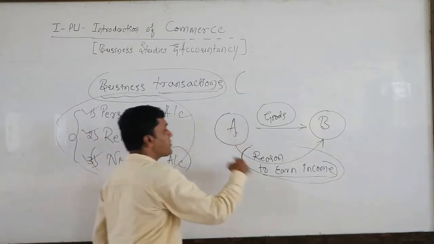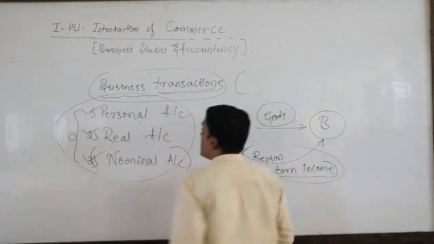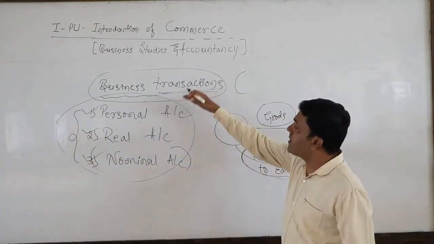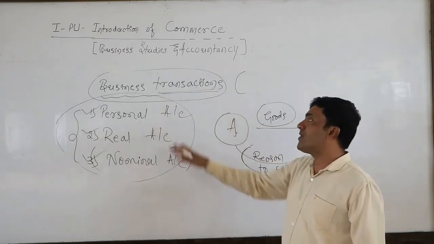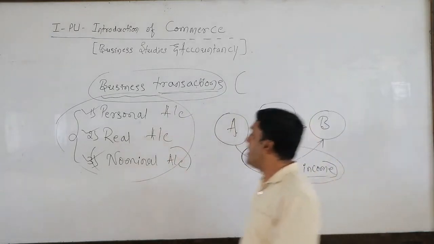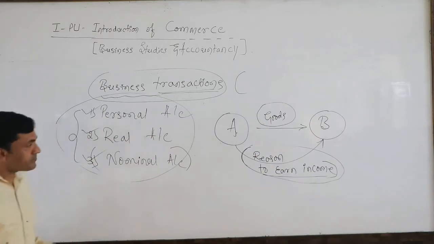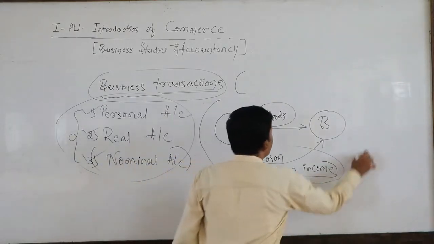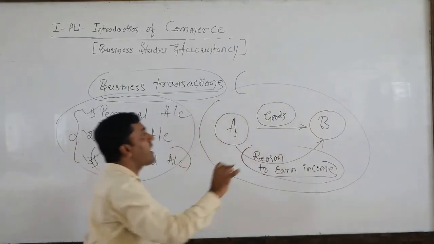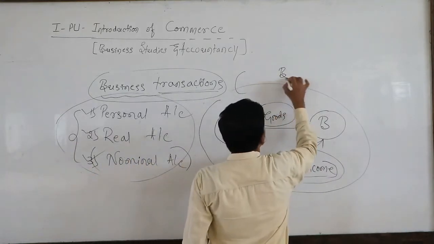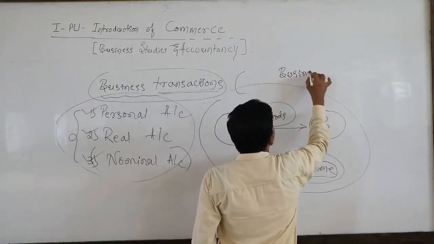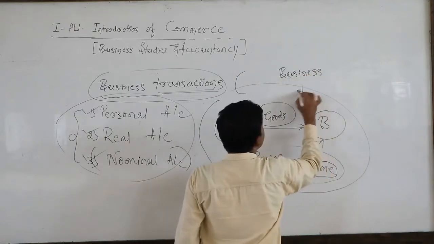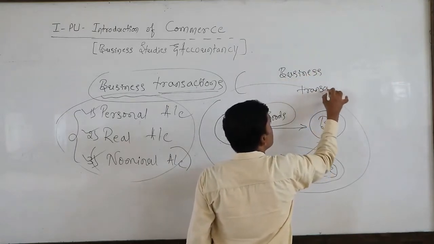In this transaction, we can represent all three classifications: one is personal, another is real, and the third is nominal. Then only we can say it is a business transaction.